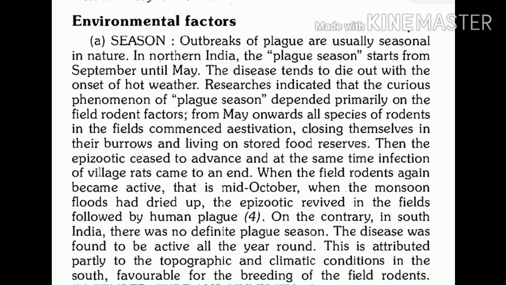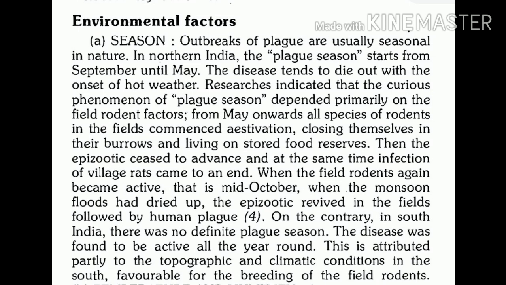From the month of May onwards, these rodents close themselves inside the burrows and start feeding on the food reserves or stored food in the burrows. Again, from mid-October they become active, and they start transmission of plague. So this is the scenario seen in northern India, where we said plague season can be from September to May.